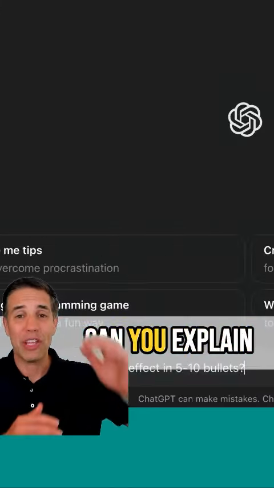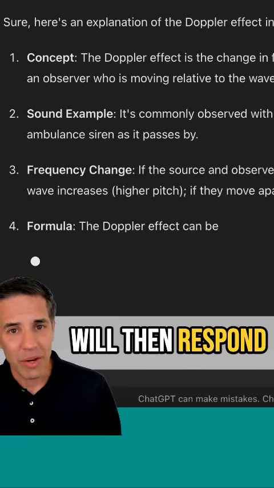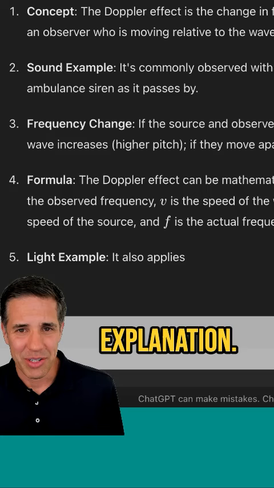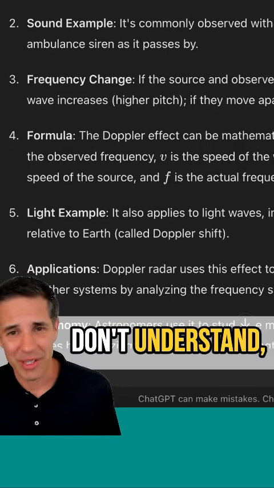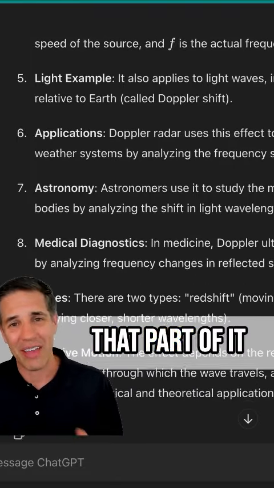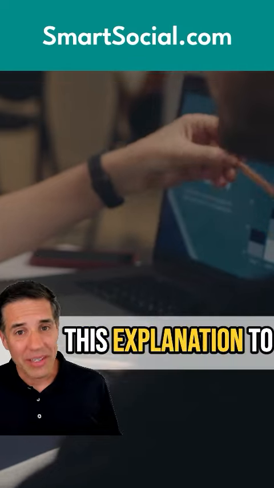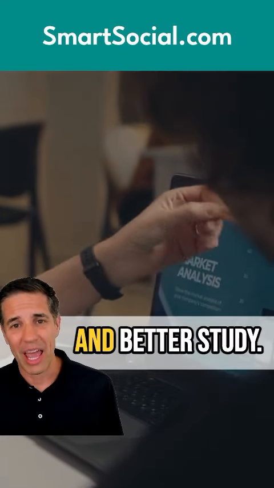Sometimes I ask it, can you explain this topic in 5 to 10 bullets? Now the AI tool will then respond with a simplified explanation. If there's still a part of it you don't understand, you can ask it to simplify the explanation more until you understand that part of it clearly. We call that refining the answer. Then you can use this explanation to revise your notes and better study.